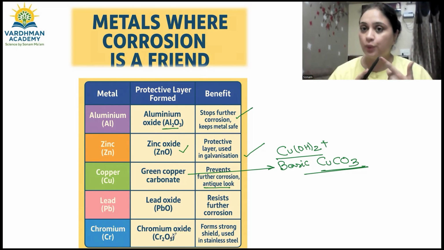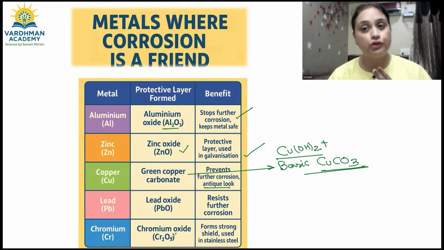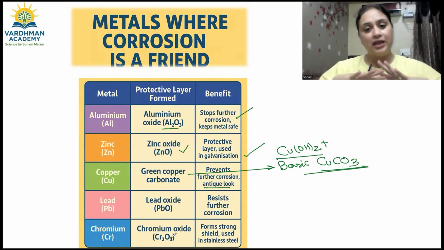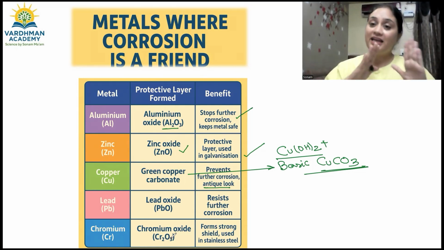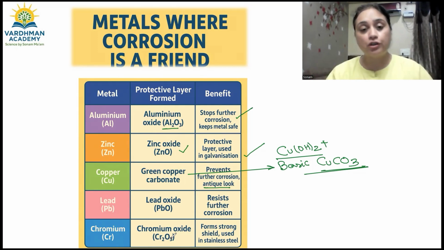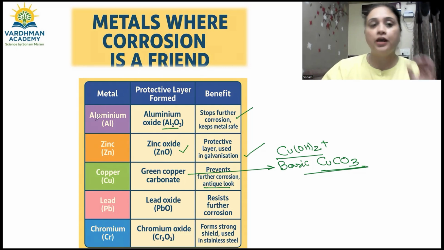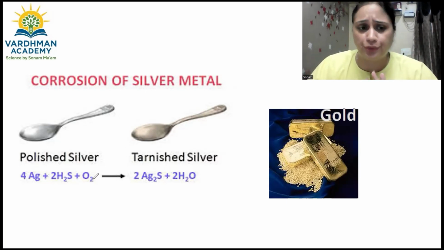So alloying is one of the way, galvanization is one of the way, greasing is one of the way, oiling is one of the way to prevent the corrosion of iron metal, right? But in case the metals which are already protected, so what do? They are already protected because of their own green color coating, right? In case of copper, and they further forms the oxides layer. तो वो oxide layer कई बार इतनी super strong होती हैं कि वो उसको prevent कर लेती हैं, right children? It does not react with the oxygen which is present into the air.